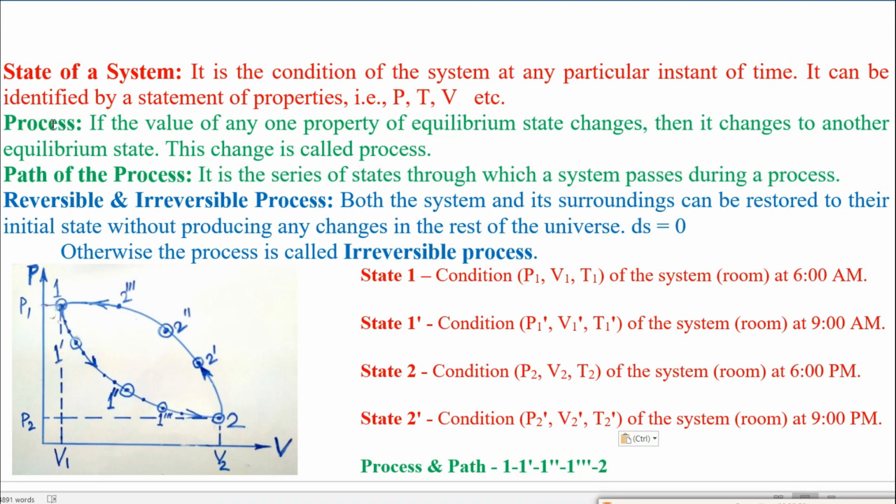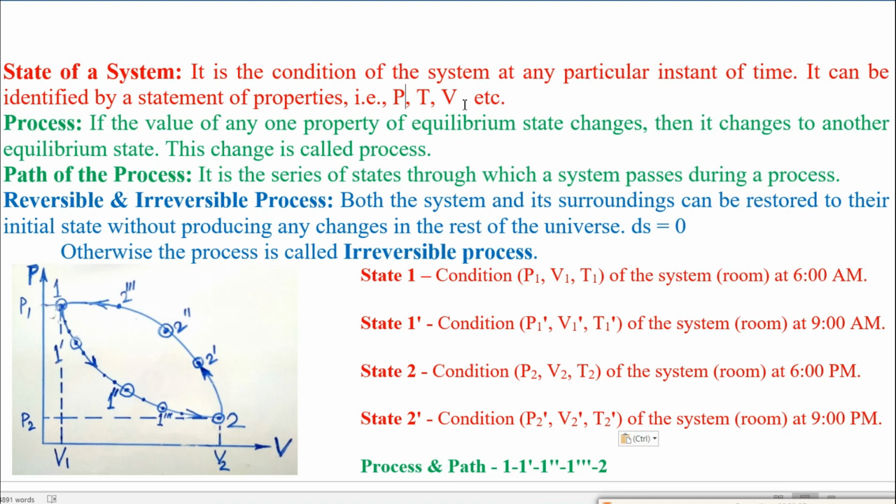Next, process. What is the process? If the value of any one property of an equilibrium state changes, for example, one equilibrium state of the system at 6 am, when the value of any one, say P or T or V, changes, or more than one, P, T, V, all may also change.